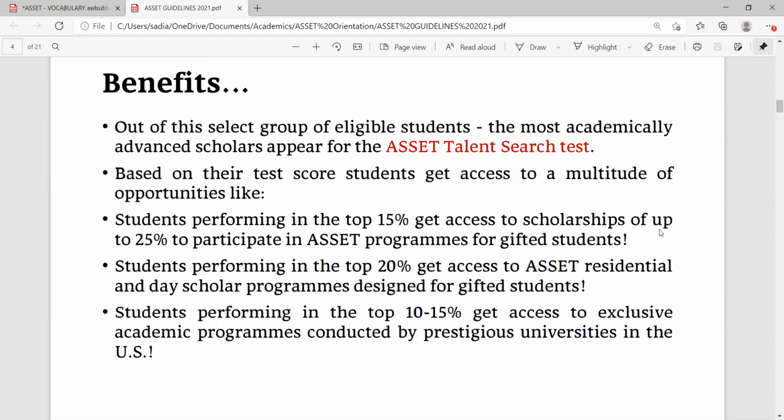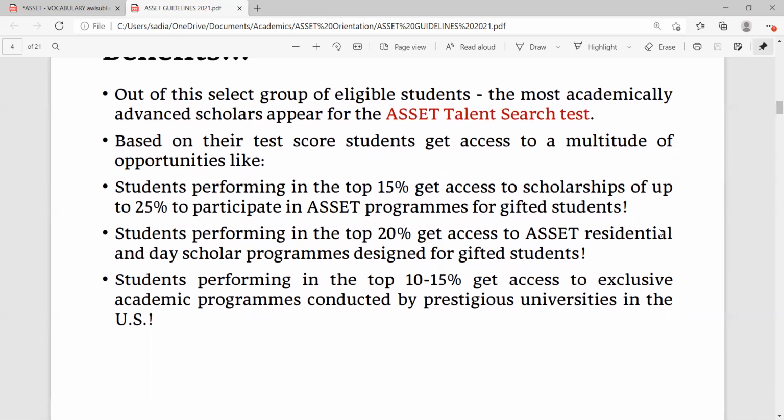Students performing in the top 20% get access to ASSET residential and day scholar programs designed for gifted students. And students performing in the top 10 to 15% get access to exclusive academic programs conducted by prestigious universities in the US.